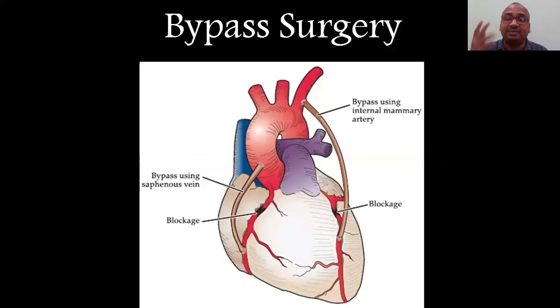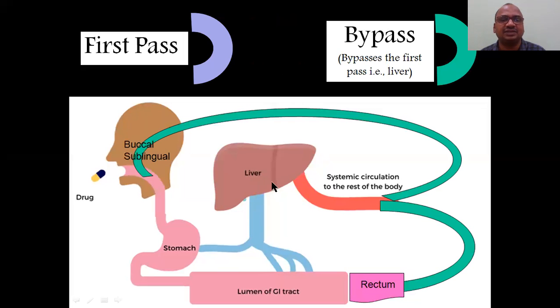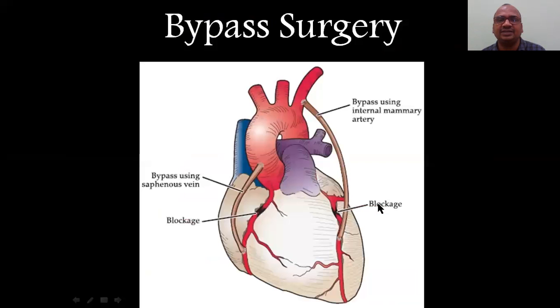What is the meaning of bypass? I told you, no first pass here; it bypasses. See, it bypasses the liver, this route, and this route also, the rectum route also bypassing. What is this bypass? This is like bypass surgery, very famous. What happens in bypass surgery? See, there was a blockage here. If there is a blockage, there is no blood supply to the remaining part of the heart. So in such cases, doctors will do bypass surgery. They are not going to repair this.